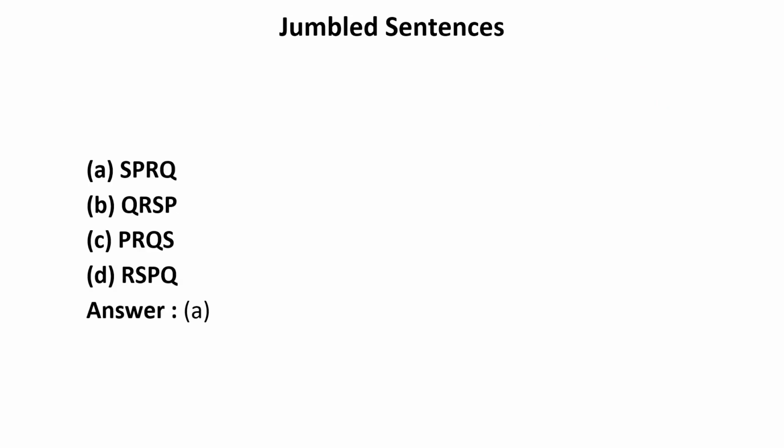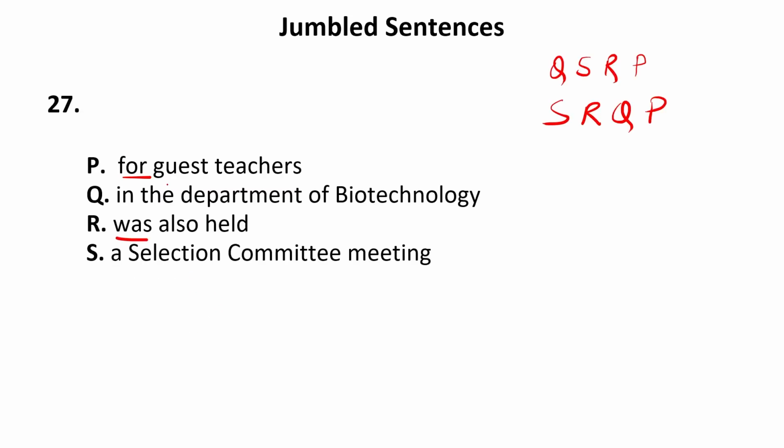Now let us see the options. Here we have options beginning with either S, Q, P or R, so we can have all four combinations. Now the answer is A, that is SPRQ. Let us see: "A selection committee meeting for guest teachers was also held in the Department of Biotechnology." So there can be several sequences. Here it will be SPRQ.